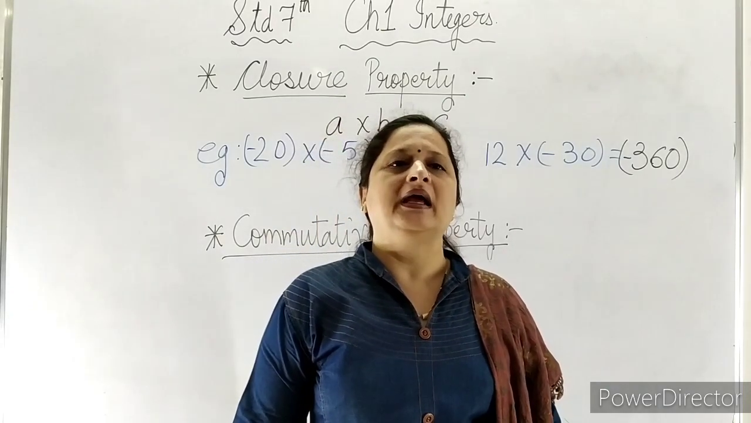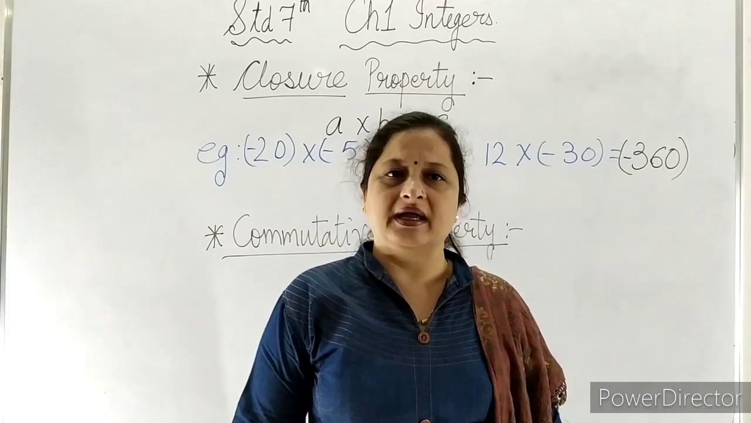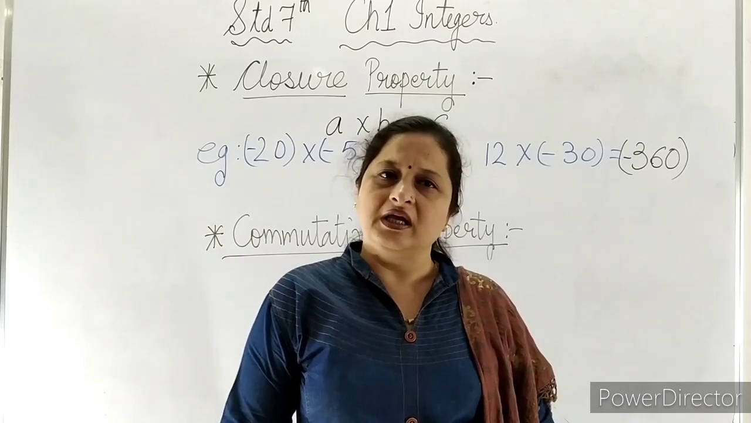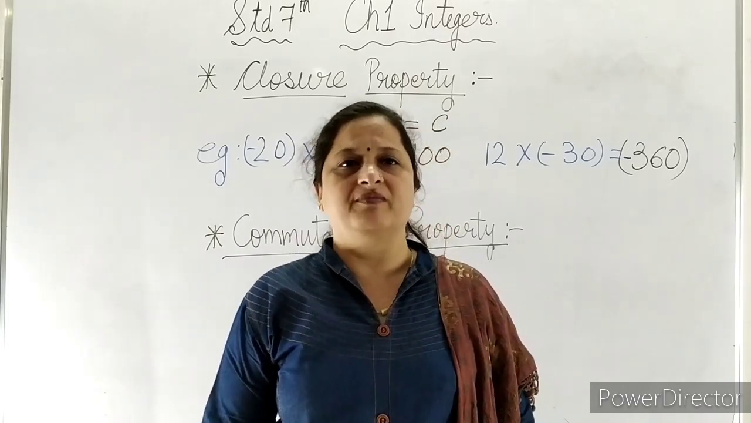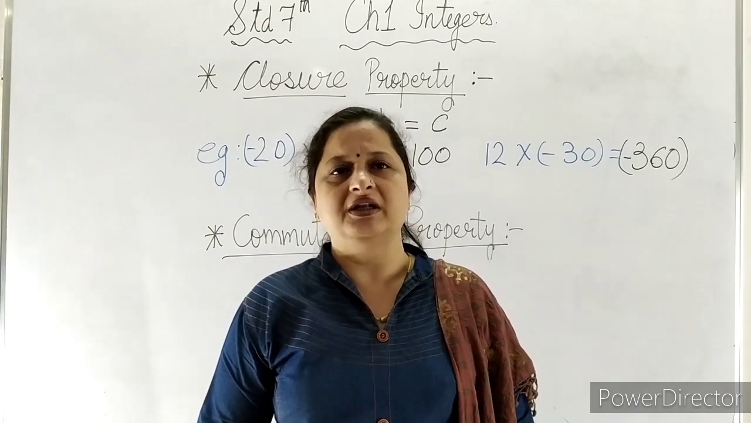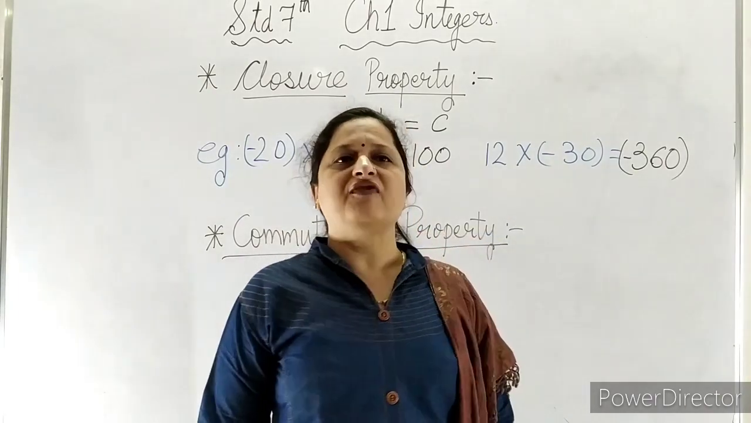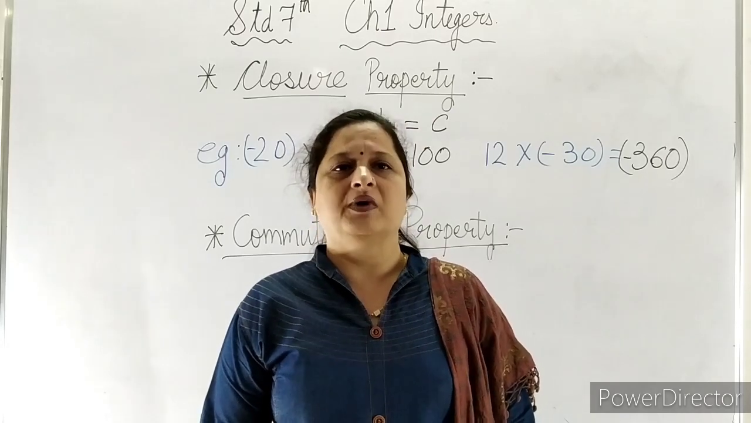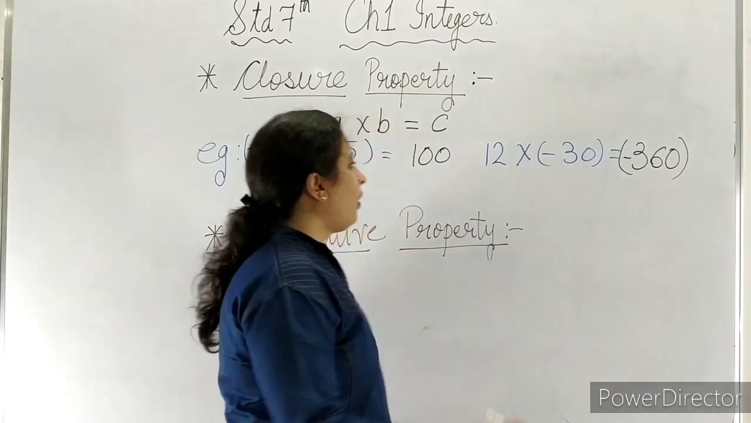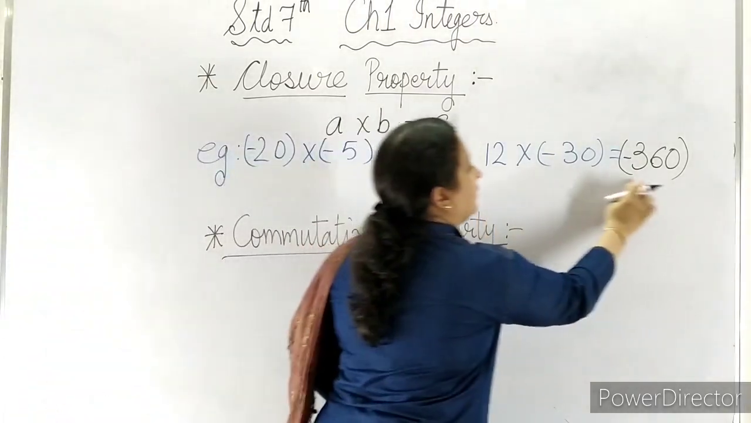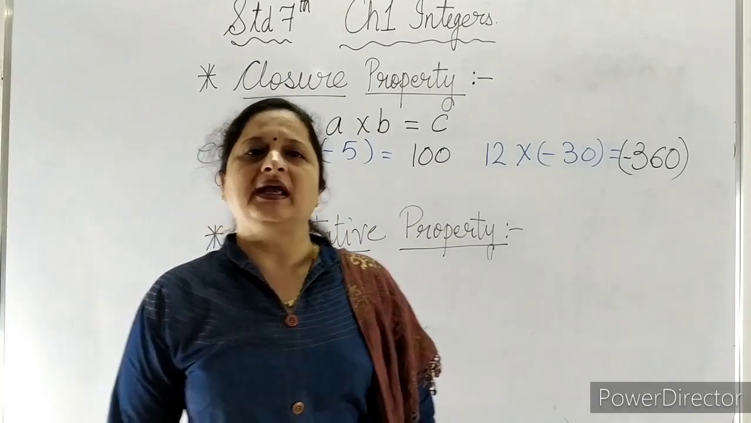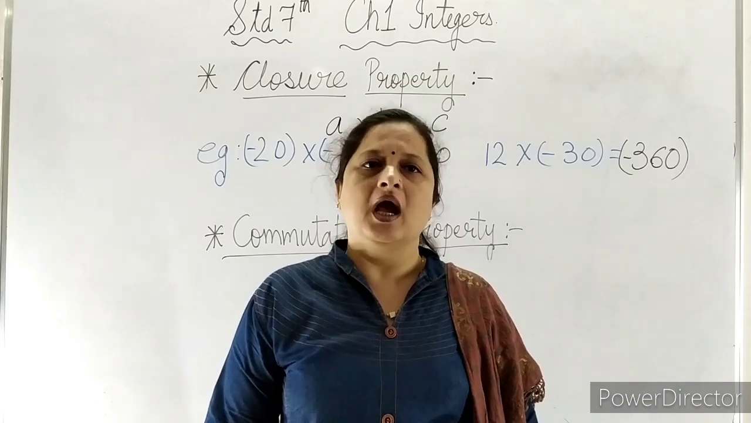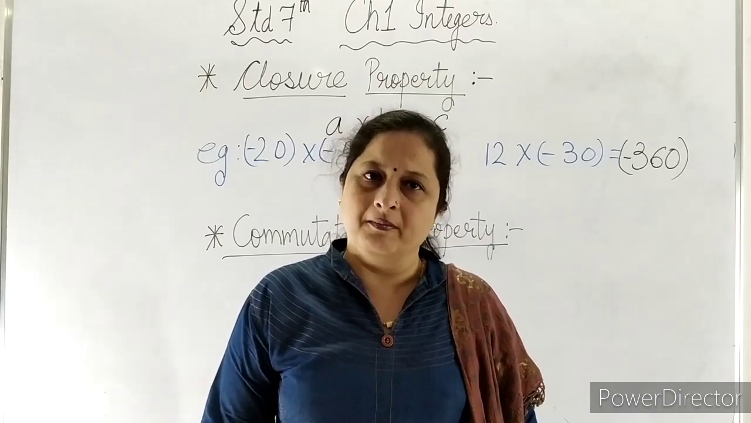When we multiply, if an odd number of negative numbers is there, the answer comes to negative. If we have an even number of negative numbers in the multiplication, the answer comes to positive. And we can see that all the numbers over here are integers. So the closure property is applicable for multiplication. Now we will see the commutative property of multiplication.